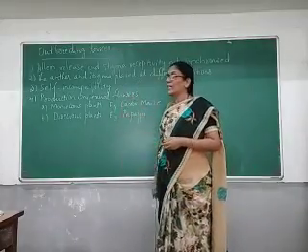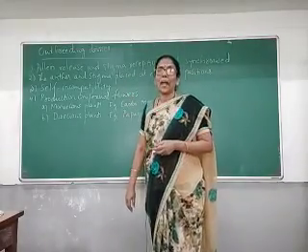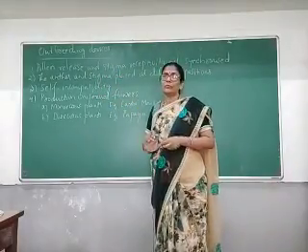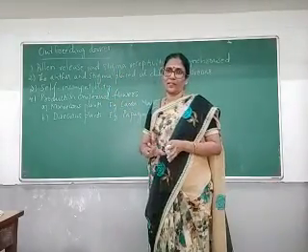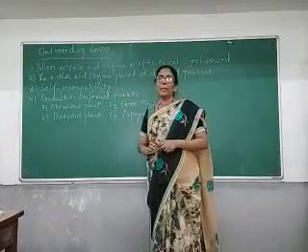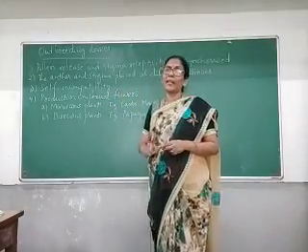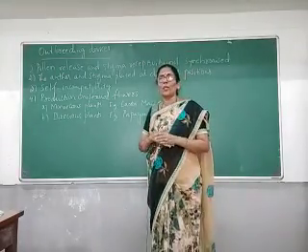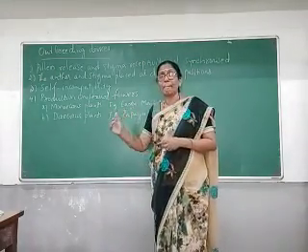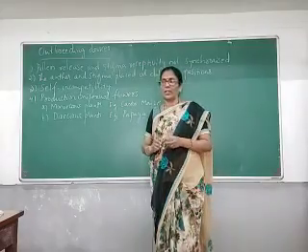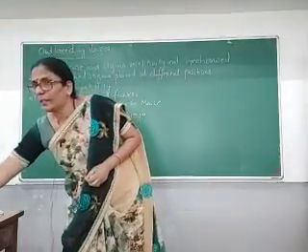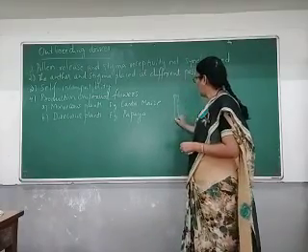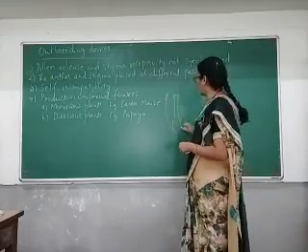The next one is self-incompatibility. The first two are purely autogamy processes, and this is a genetic mechanism to avoid self-pollination. What is the meaning of self-incompatibility? Suppose a flower is bisexual, and it has a stigma and pollen grains.